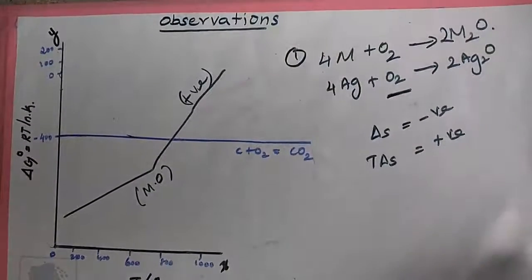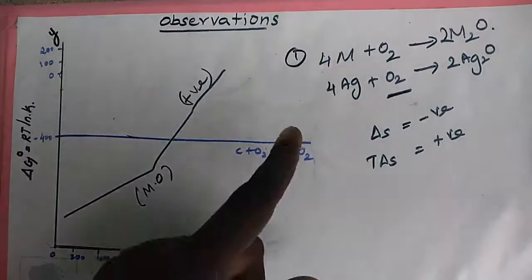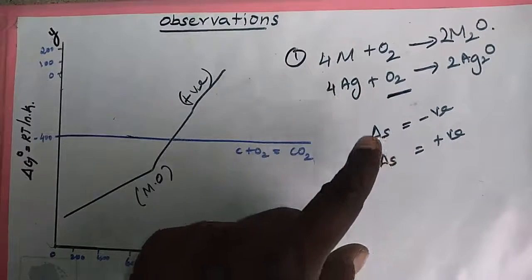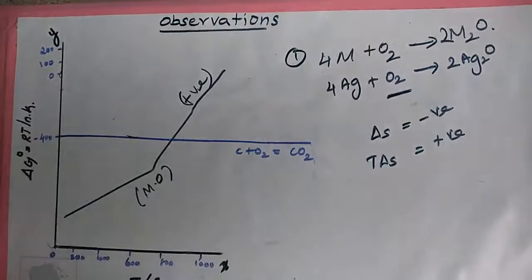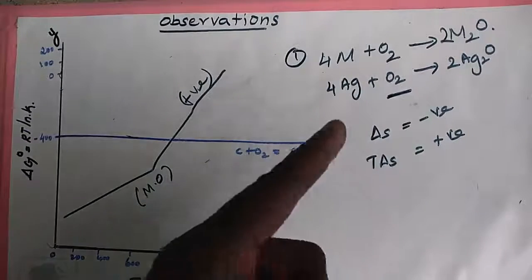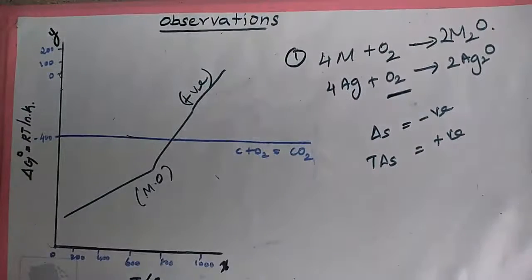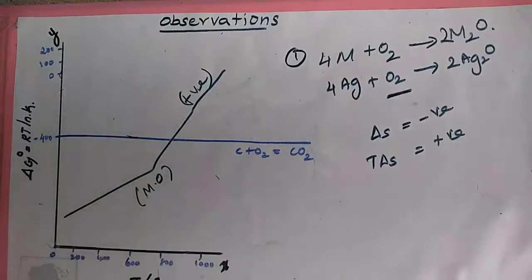Listen, for most metal oxide formation, the slope is positive. It can be explained as follows. Oxygen gas is consumed during the formation of metal oxides, which results in a decrease in randomness. Hence, del S becomes negative and it makes the term T del S positive in the straight line equation.